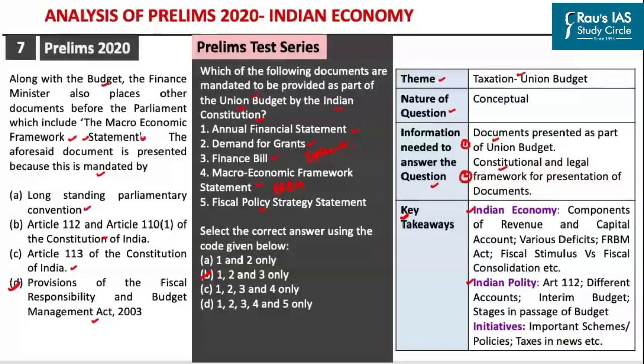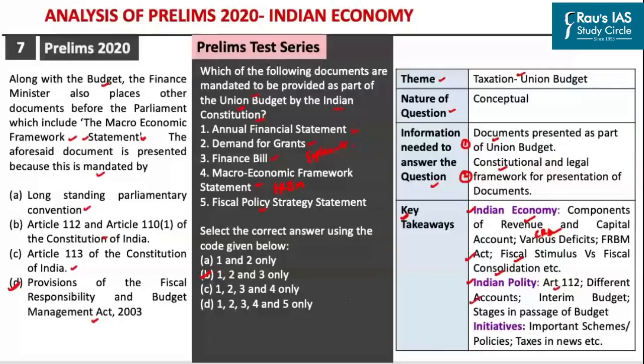So, in order to prepare for this particular topic, from the perspective of Indian economy, you have to focus upon the components of revenue and capital account, the various types of deficits such as the fiscal deficit, revenue deficit, effective revenue deficit, and so on, the salient features of FRBM Act, the differences between the fiscal stimulus policy and fiscal consolidation policy.